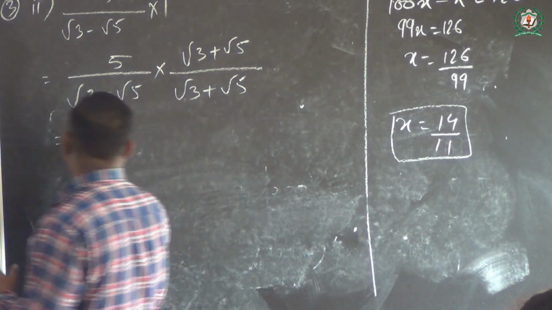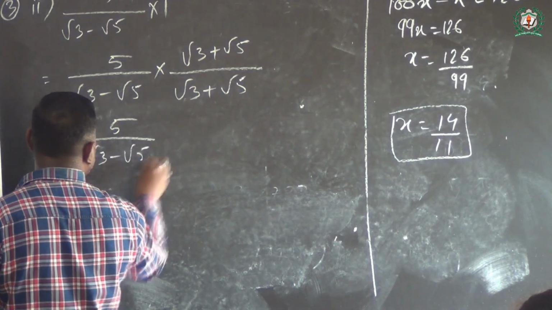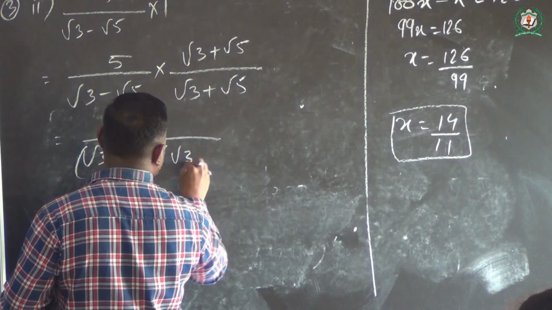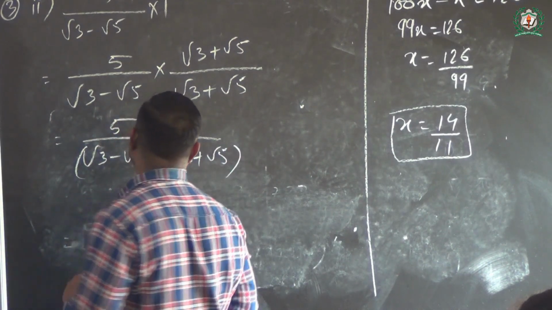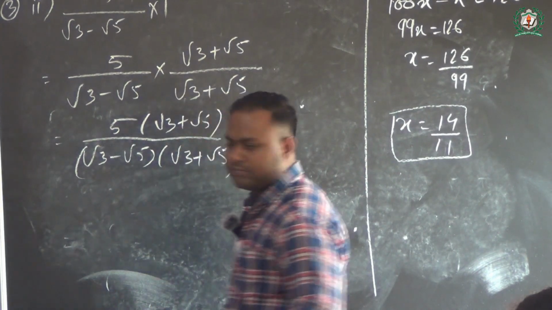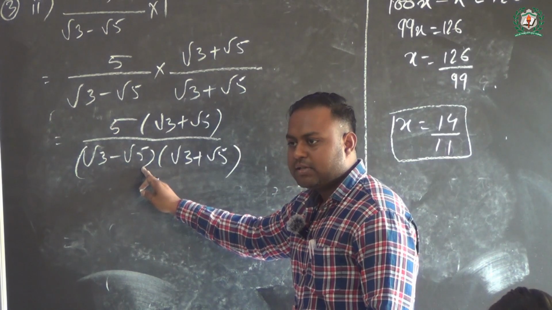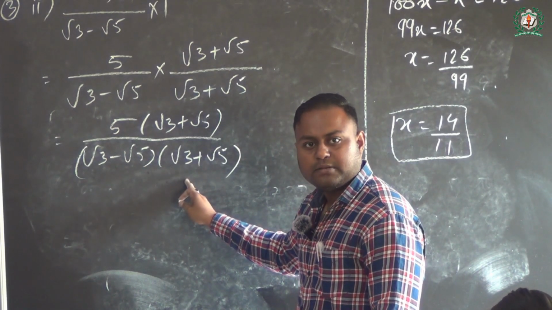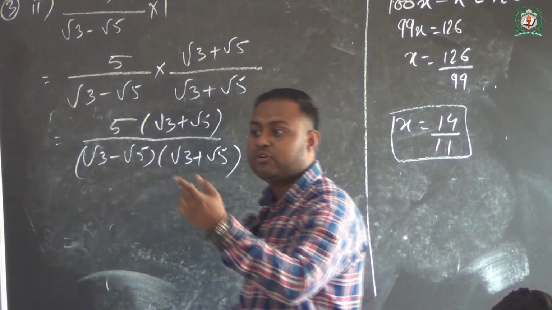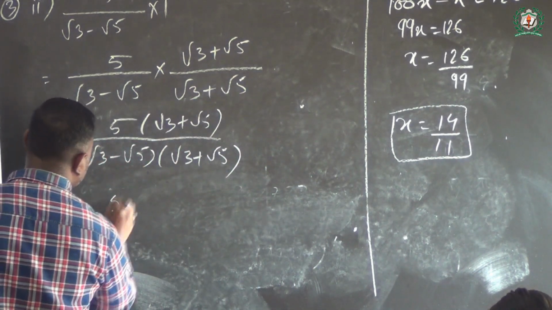So what we'll say is 5 times root 3 plus root 5, over root 3 plus root 5. Is it clear, class? So now can you tell me a minus b multiplied with a plus b, what is the result? Very good, a square minus b square.